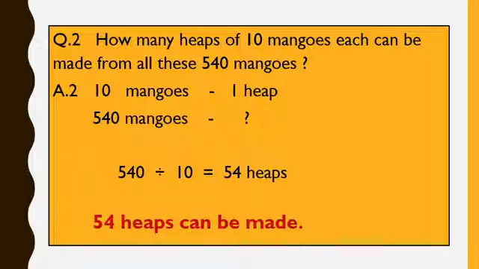Here also we will cross multiply and divide. So I will cross multiply 540 multiplied by 1. It will be 540 itself. Then 540 divided by 10 will give me 54 heaps. So 54 heaps can be made.